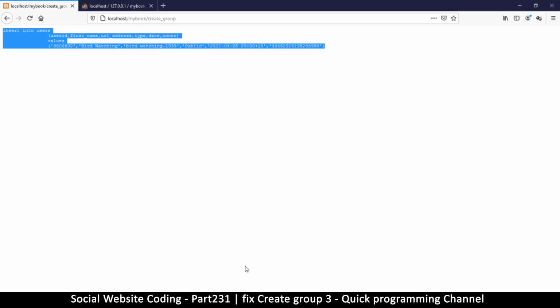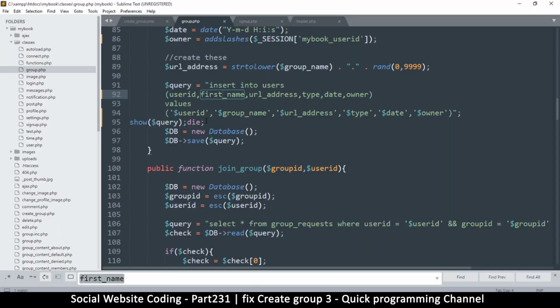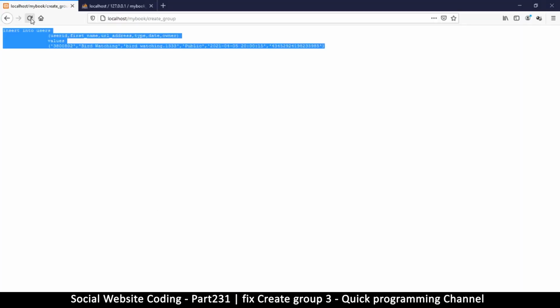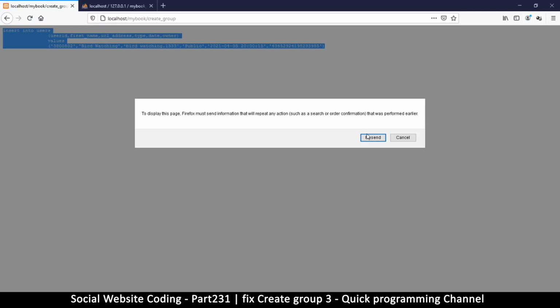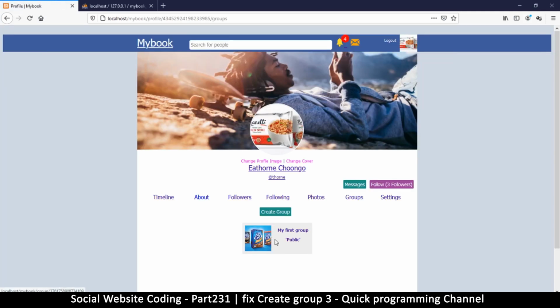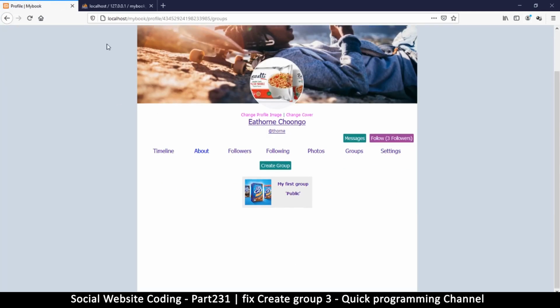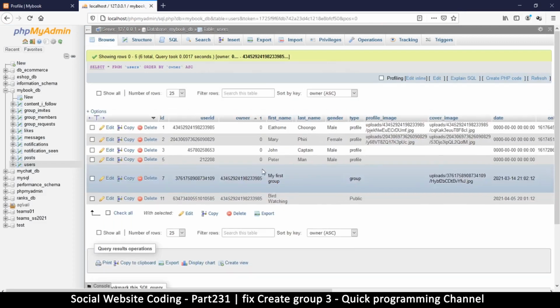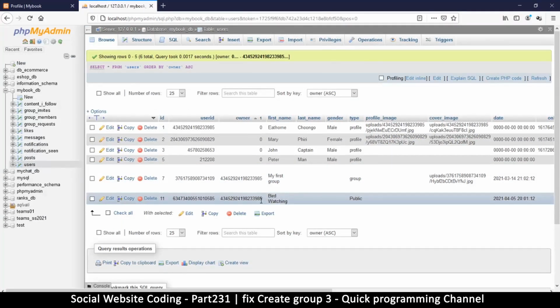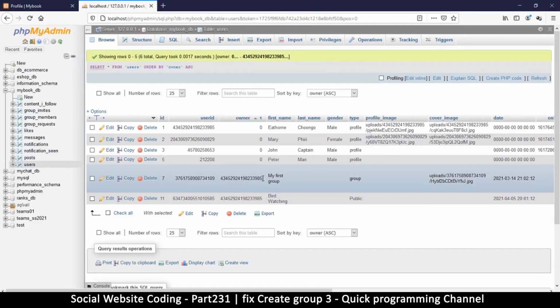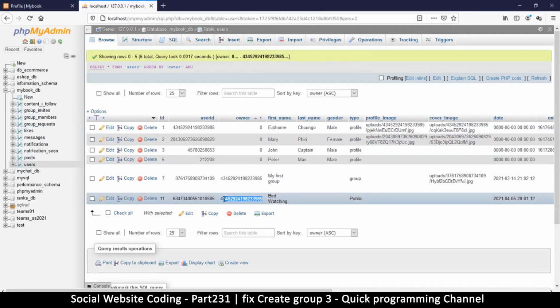So let's try again. This time I will remove that. Oh, wrong place. Remove that. Yes. All right, so run it. Yes, resend, and there we go. So I want to know why it's not showing here, because it is showing in here. It's showing, and you see owner is right there. It's saying I am the owner, so it should actually show.